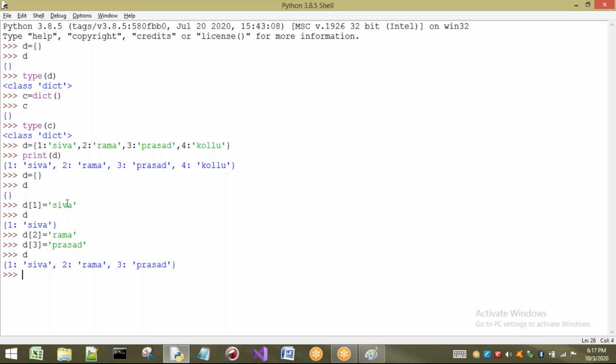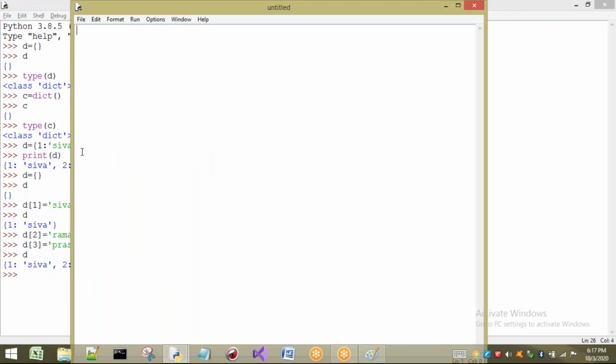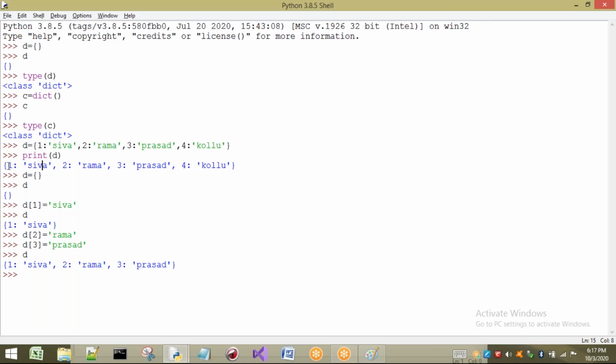If I want to print the elements individually, generally we take a for loop. In the same way, here also I am going to take one dictionary. For example, I will take this dictionary. I will just copy and paste it.